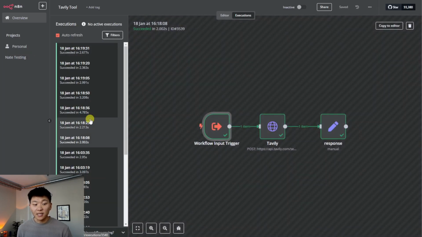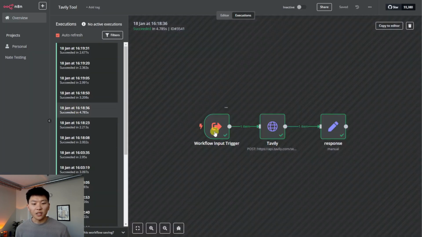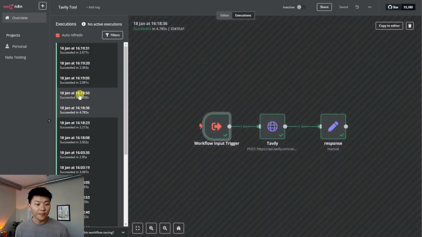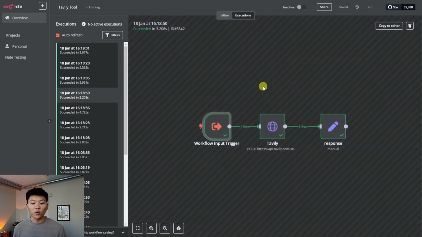And then these next 6 were the research agents, each sending off a request to get information. So the first agent sent off latest fitness trends for young adults, including boutique gyms and outdoor workouts. The second one sent off superfoods for optimal health benefits for young adults. The third one sent off mental health benefits of exercise. So as you can see, young adults, it knows how to send off very tailored queries.